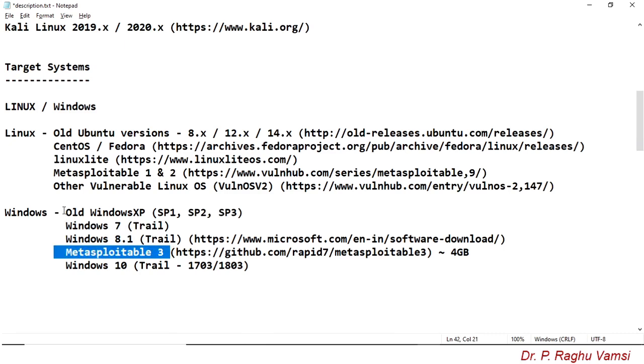So in Windows, there are three versions: XP, Windows 7 and Metasploitable 3. Next is Ubuntu 8.x, Metasploitable 2, Vulnerable OS v2, and Linux Lite Server. So these are the operating systems I will explore in this course. Wherever the topic comes, I will use any one of these images, and I will show you how to use the penetration testing tools that are available on Kali Linux.